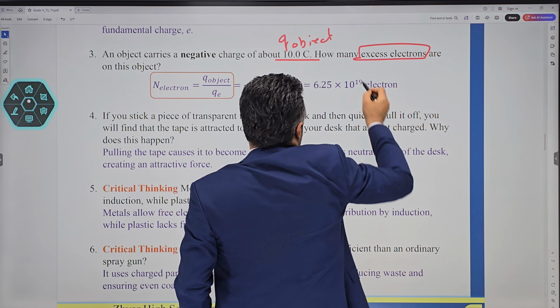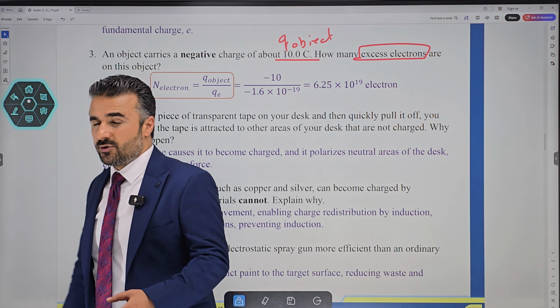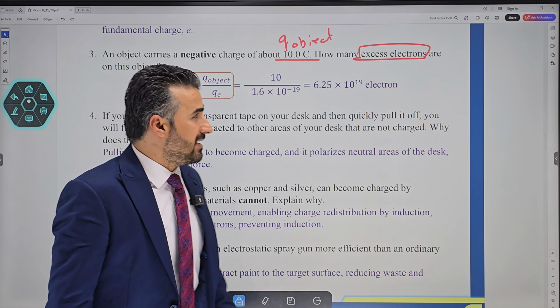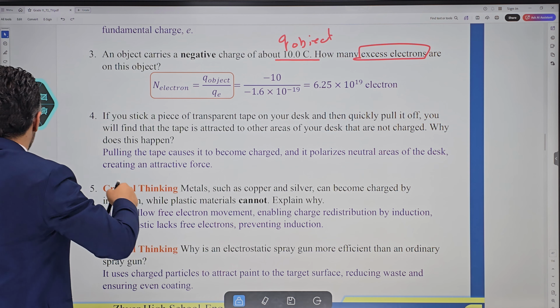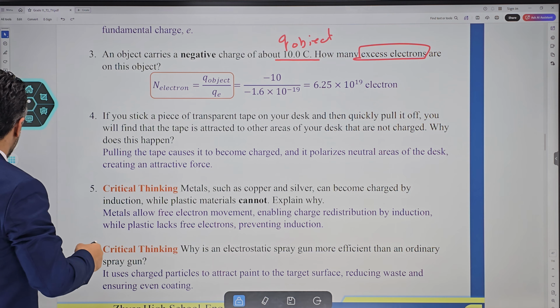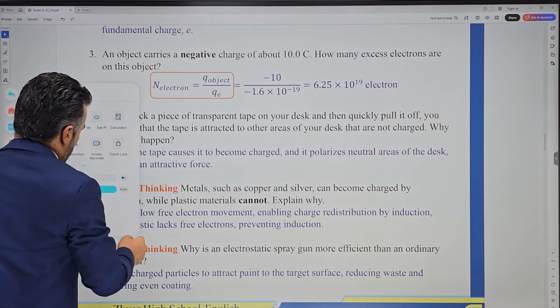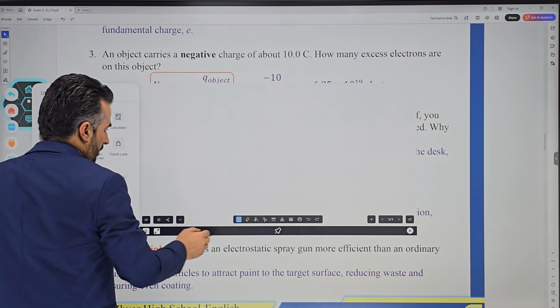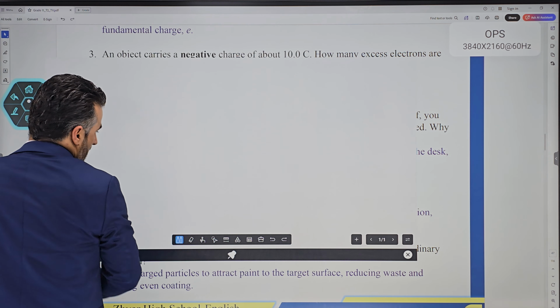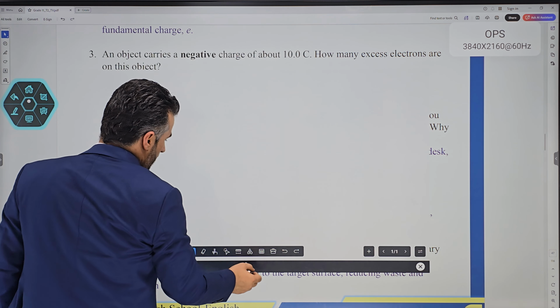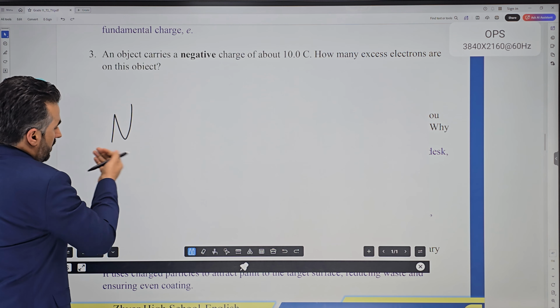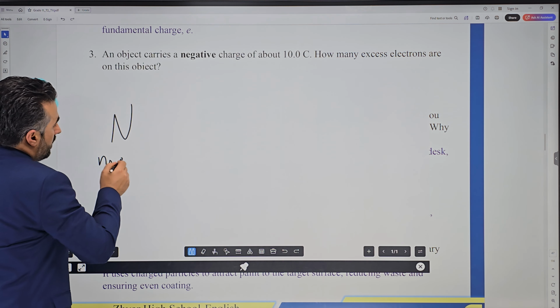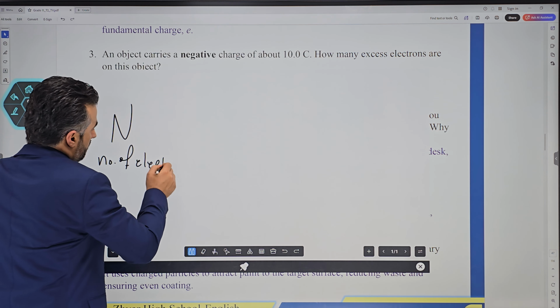How many excess electrons? We'll use this equation to find the number of electrons. If it asks how many excess electrons, or the number of electrons, you can always write this equation. N stands for the number of electrons.